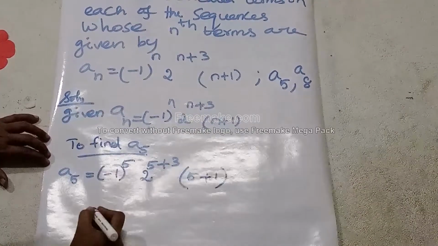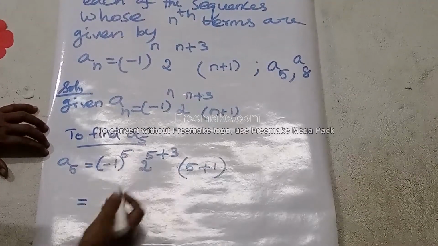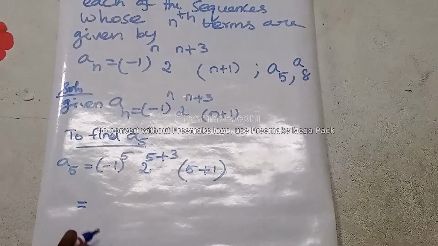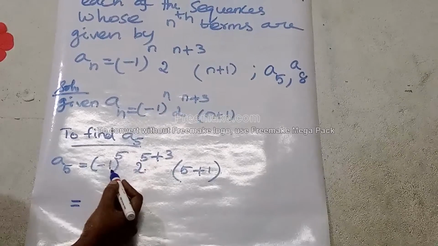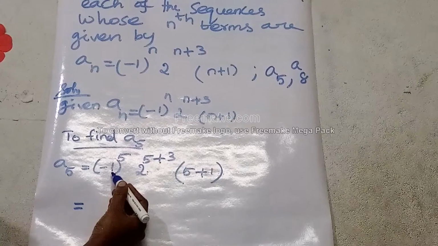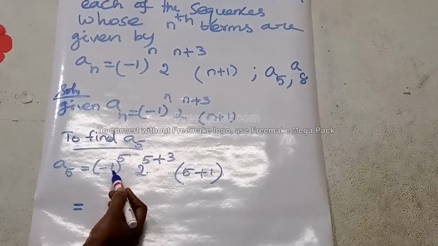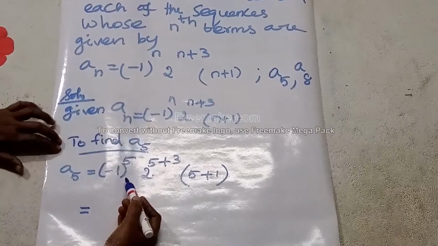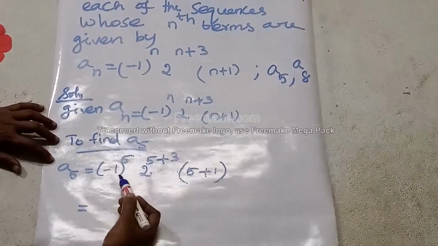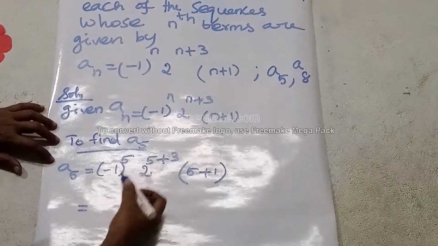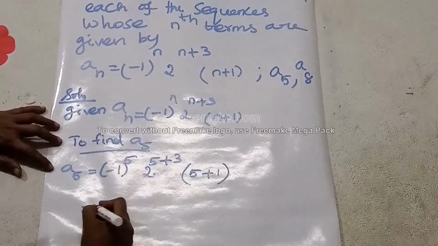Okay, which is equal to (5 minus 1) the whole power 5. So 5 is an odd number of terms. So minus 1 the whole power 5 is an odd number of terms, so minus only will come. What is meant by minus 1 the whole power 5? Minus 1 needs to be multiplied 5 times. Okay, let's write 5 times.